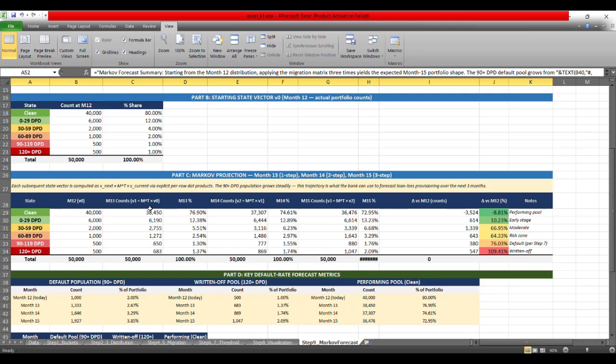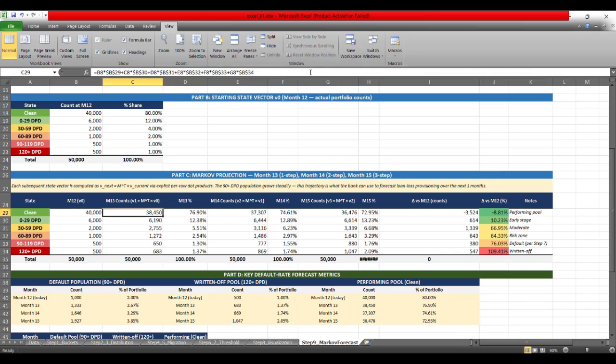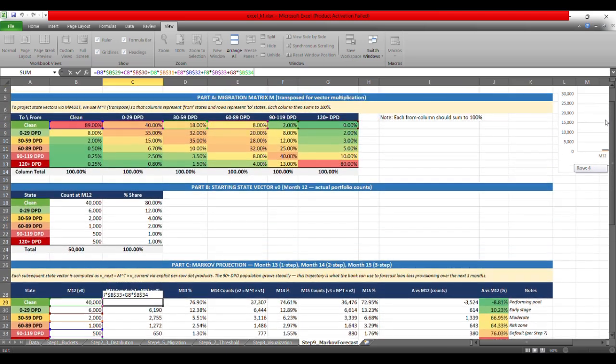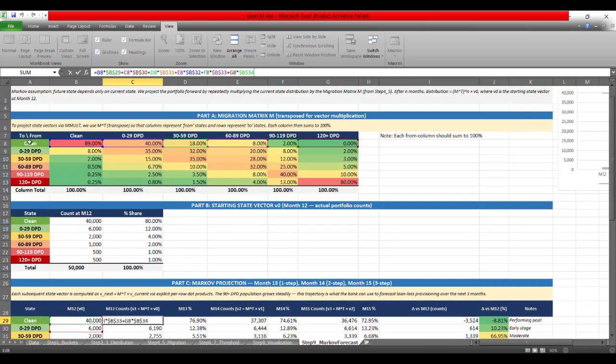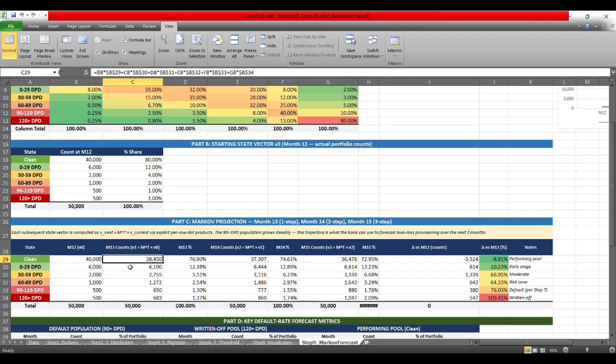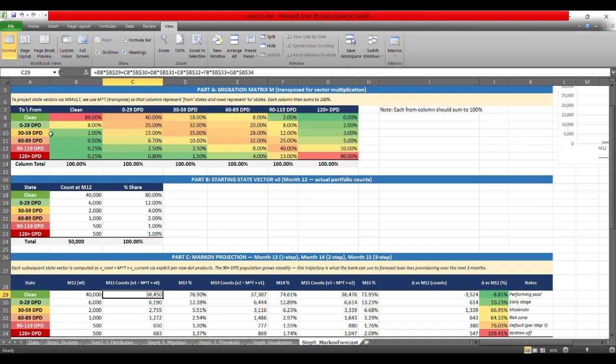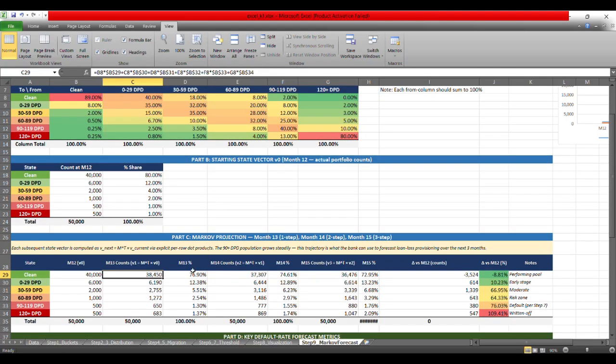Now month 13, the next month count, would be from the Markov definition. It's the matrix formation of the current vector multiplied by the matrix for that particular state. So basically it's a matrix multiplication for the clean state, using the current vector v0 and the transition probability matrix for the clean one. Matrix multiplication of these accounts would give you the first data point for the clean one. So the initial seed value would remain the same, but exactly what changes is this composition.